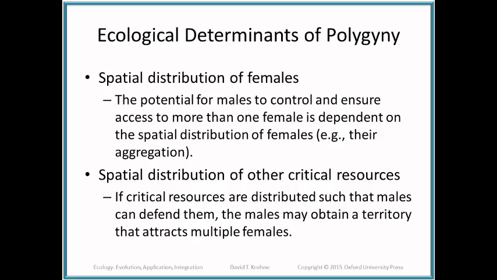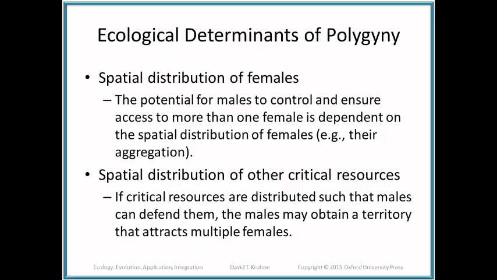Now, the ecological determinants of polygyny would be the spatial distribution of females, that are the potential for males to control and ensure access to more than one female dependent upon the spatial distribution of the females. That is, if they're aggregated together, there's a chance he could keep control over them, and therefore he would have a harem or a herd or a group of females under his direction.